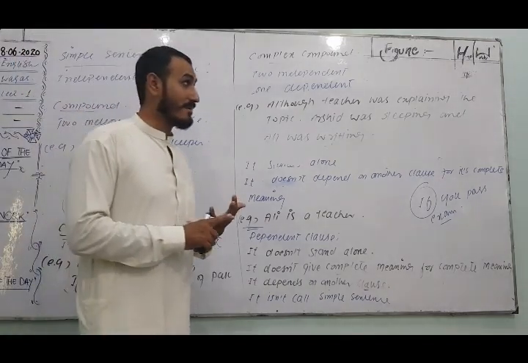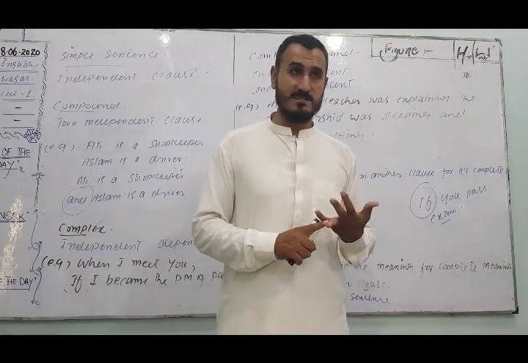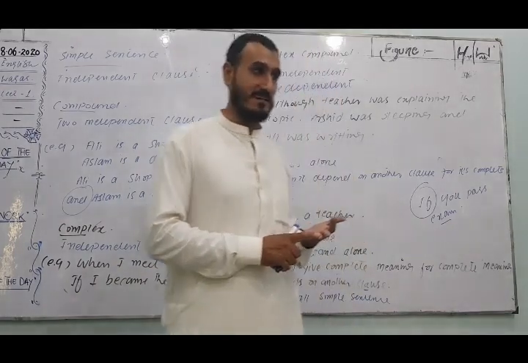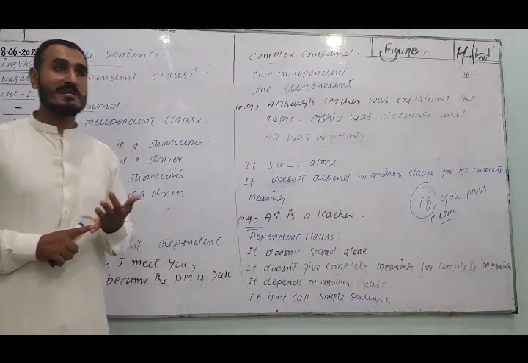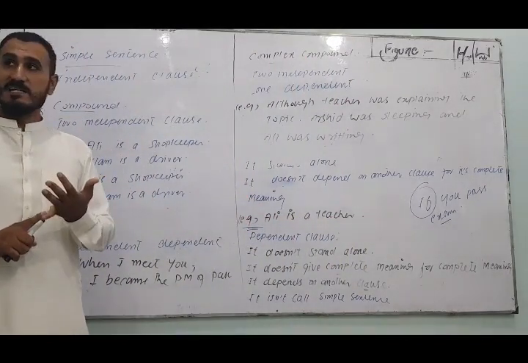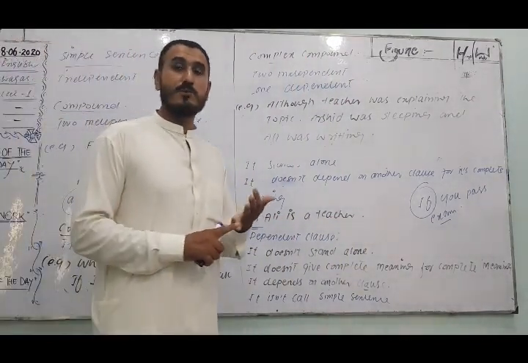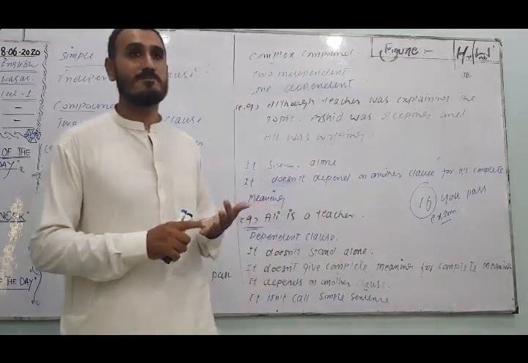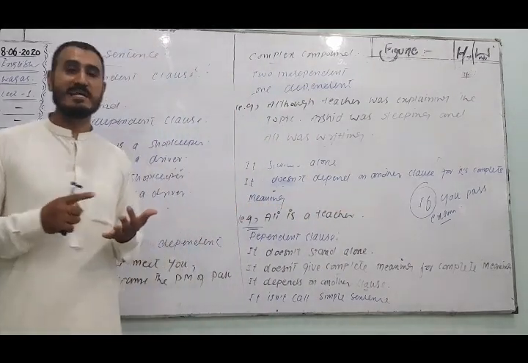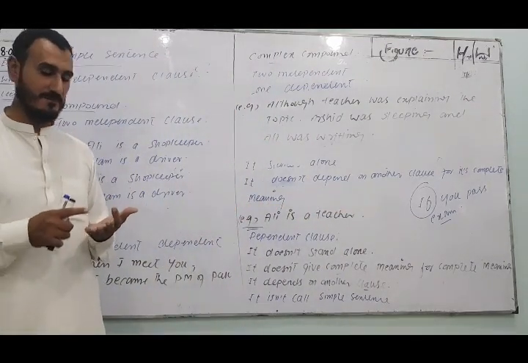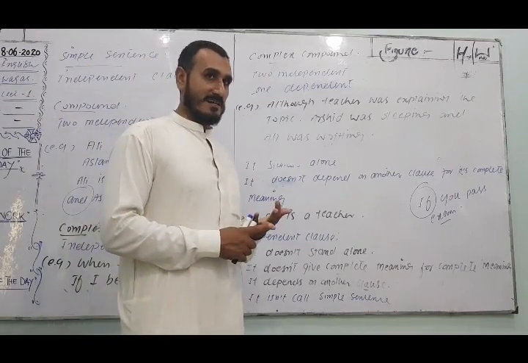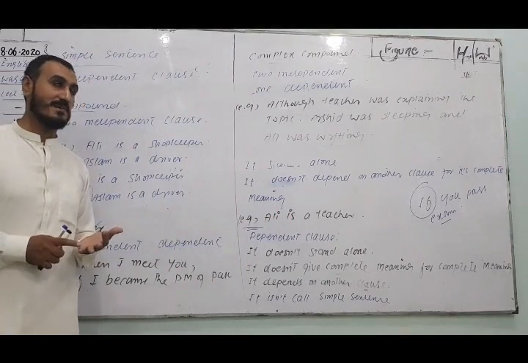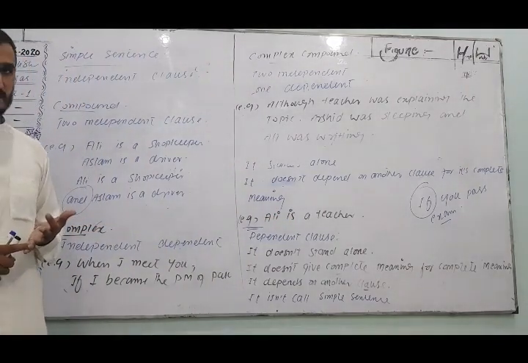Then we discussed kinds of clause, independent and dependent. An independent clause stands alone, is also called a simple sentence, gives complete meaning and does not depend on another clause. A dependent clause does not stand alone and depends on another clause for complete meaning.